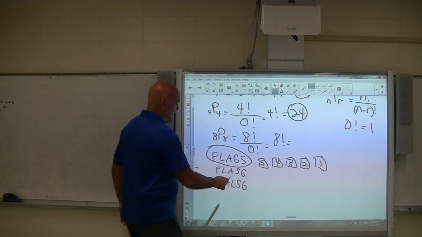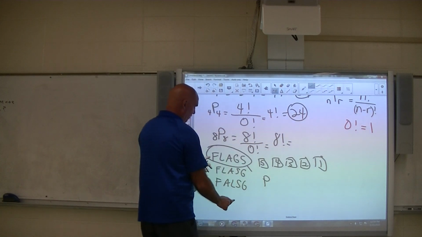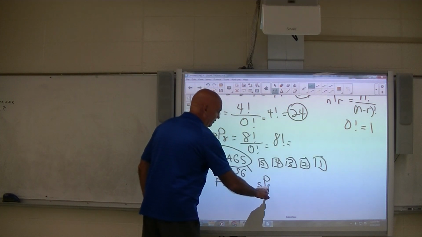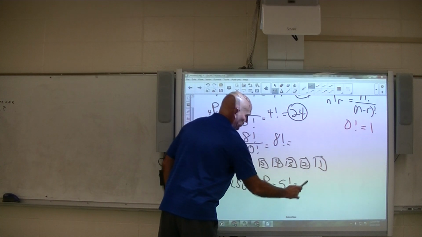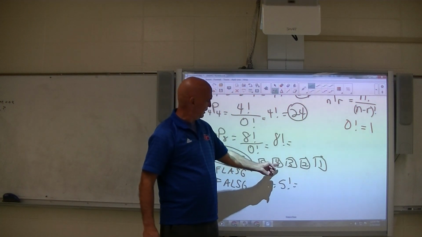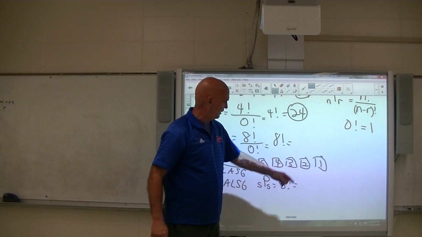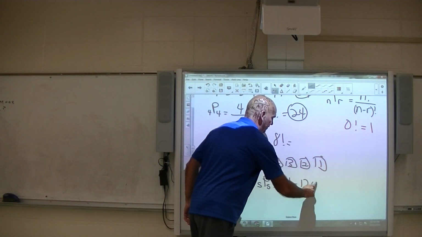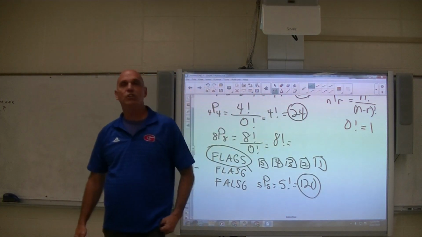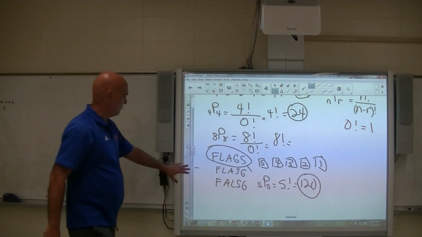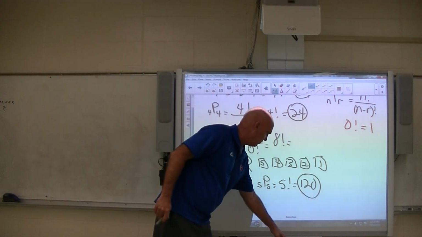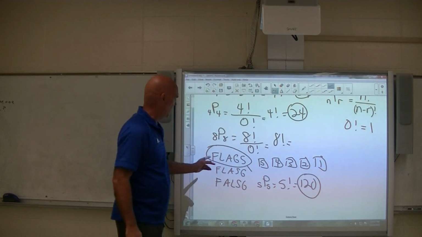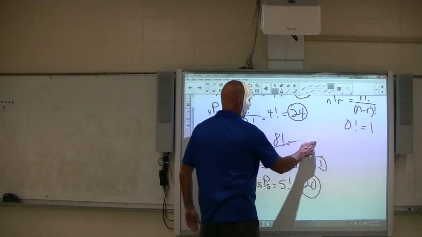The formula says we're taking the number of permutations of 5 things, all 5 letters, taking 5 at a time. And that will come out to be 5 factorial. 5 factorial is 20, 60, 120. Okay, so there's 120 different words that we could have made with the letters of the word flags. All right, here you go. Here's a slightly different problem with the same letters. We still got flags, okay?